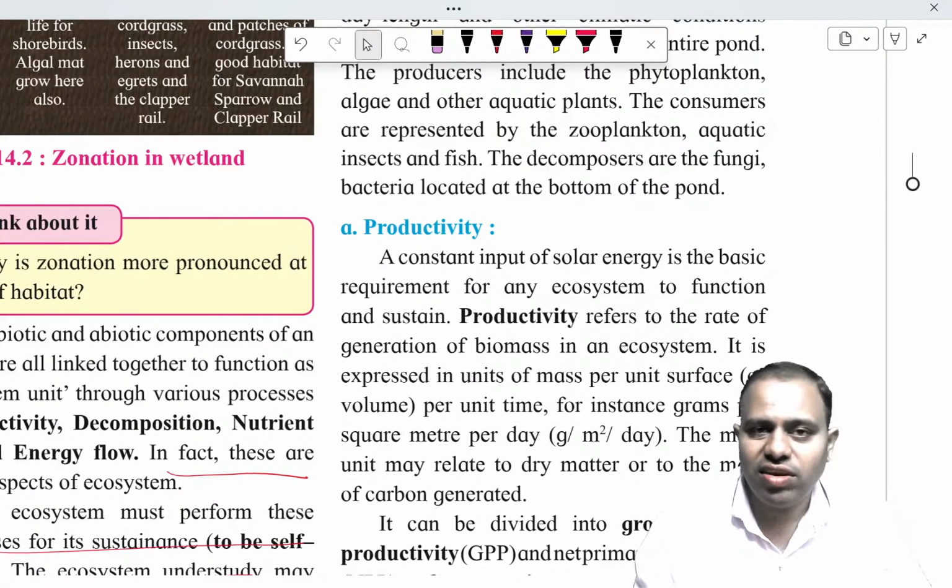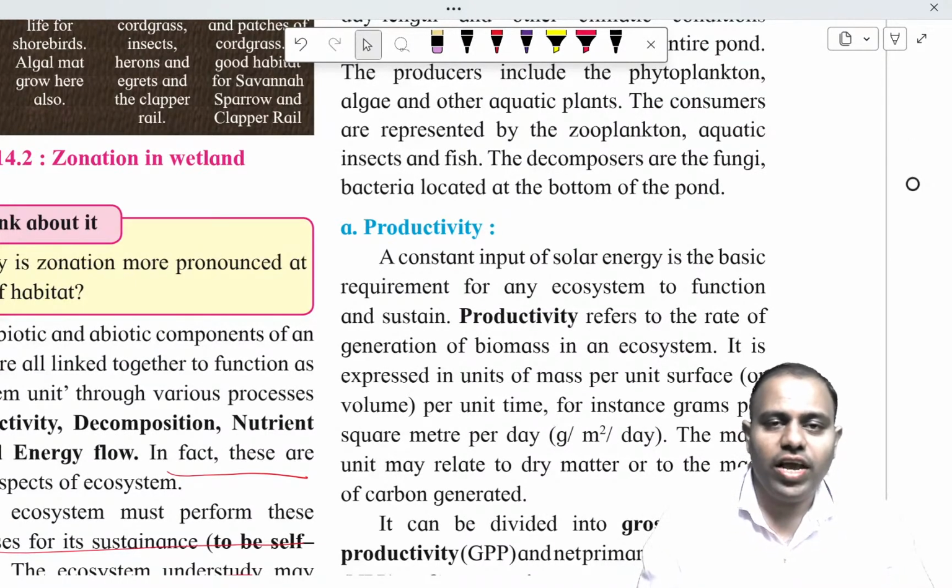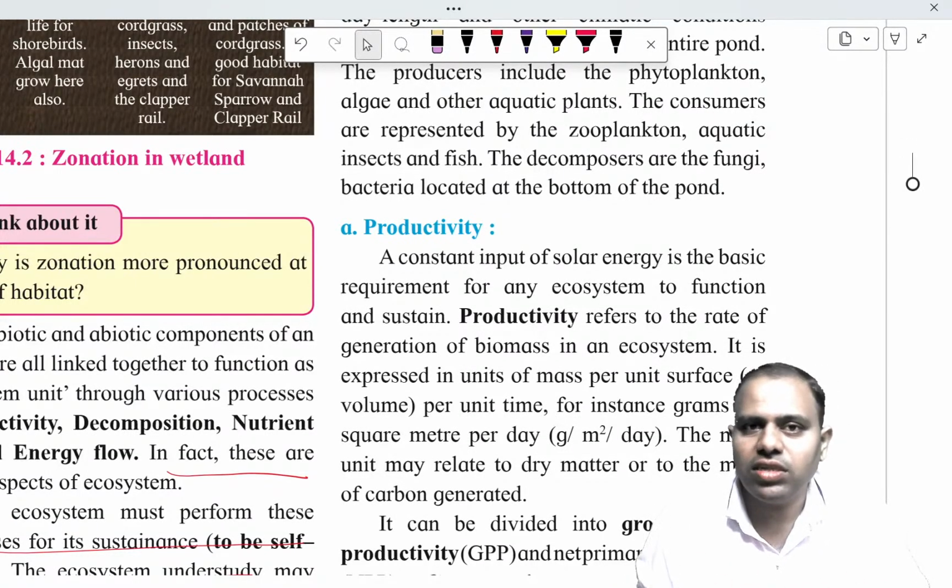Let's revise a bit. The spatial pattern of an ecosystem is of two types. First is stratification and second is zonation. Stratification, remember, always happens from a lower level to a higher level, and zonation happens horizontally, sideways. It can be left to right or right to left. It is the distribution of species in an ecosystem.